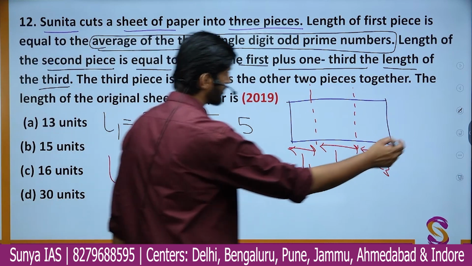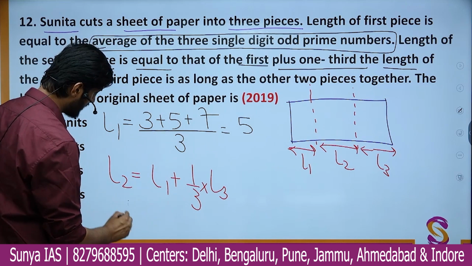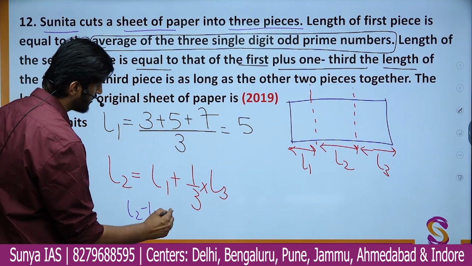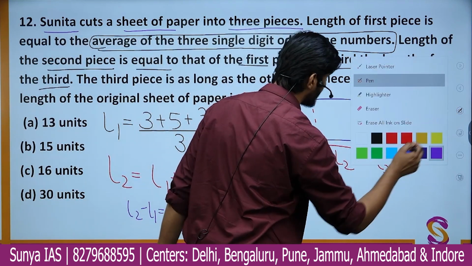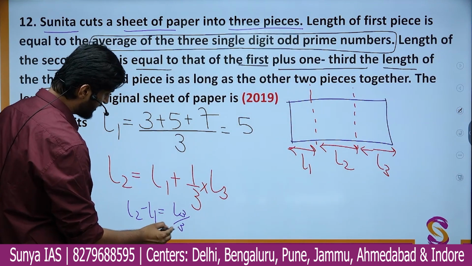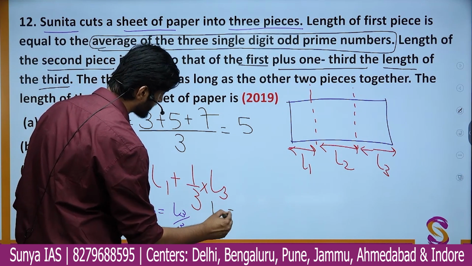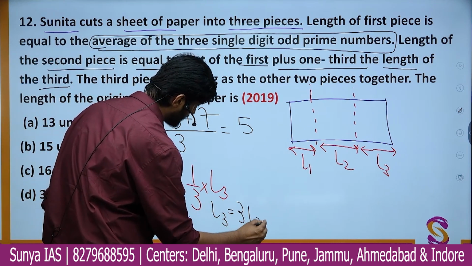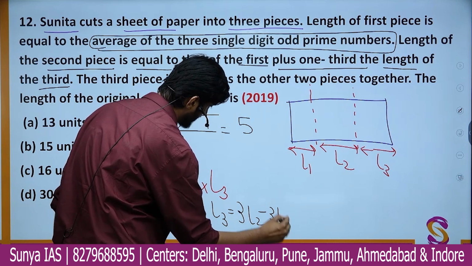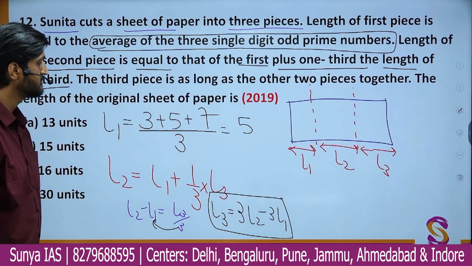So just follow the process I am doing. To simplify the equation, we will have L2 minus L1 will be L3 by 3. Now I will cross multiply this value of 3 here, and I'll get a simpler equation. I'll get L3 will be nothing but 3 times L2 minus 3 times L1, which is like this. So this will be the second equation we are getting.